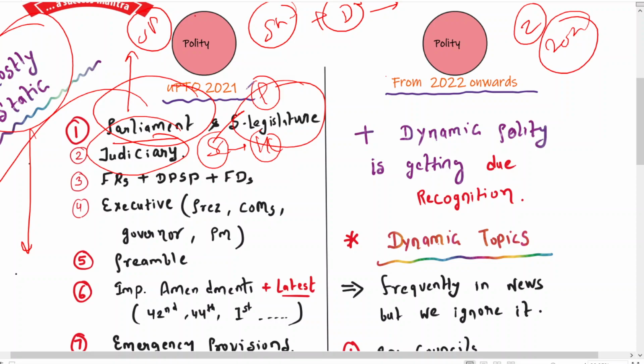Also try to understand the writs, like quo warranto, mandamus. So when we are talking about the judiciary, you have to go much deeper. Don't limit yourself to reading only the basic provisions of the Supreme Court and the High Court. Try to read the powers, try to read the writs, try to read about special leave petitions. These all come under the judiciary section. So hope you understood the second topic. Now we are moving to the third topic.